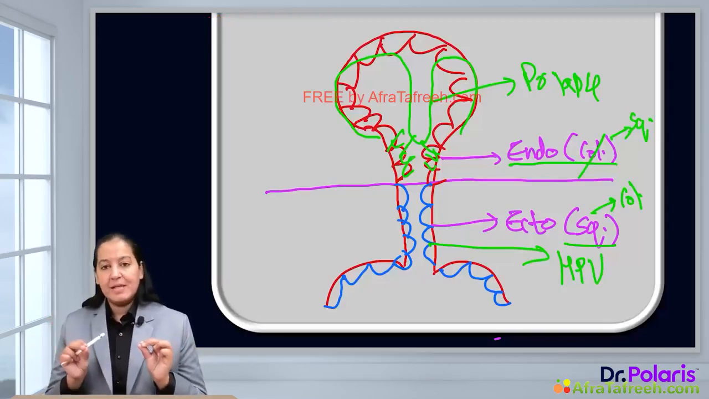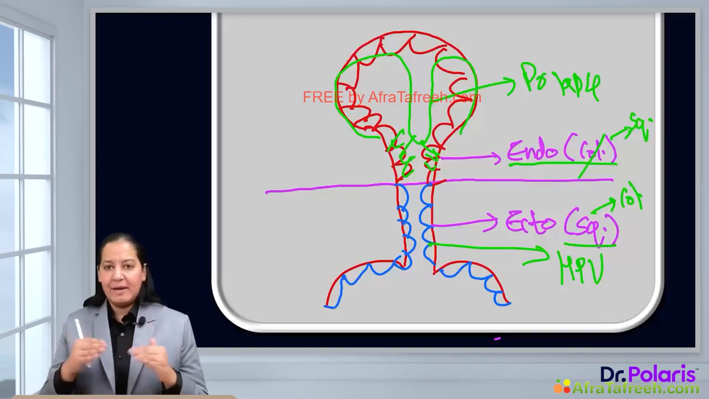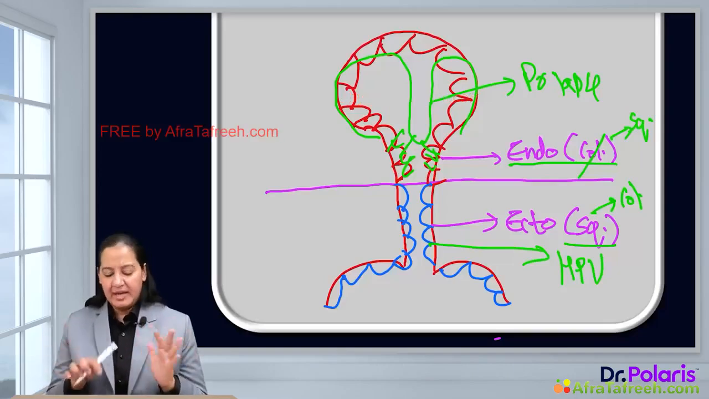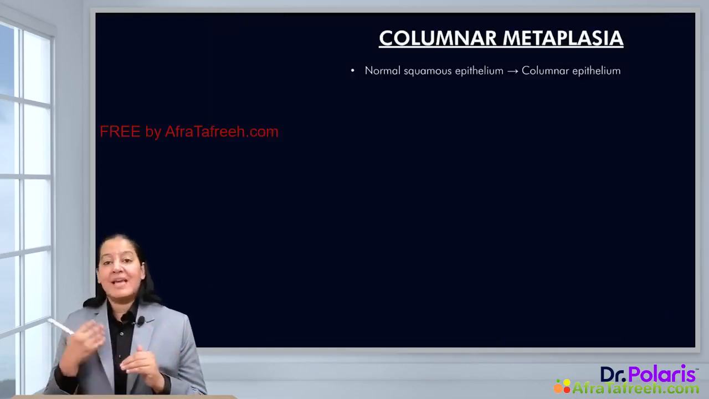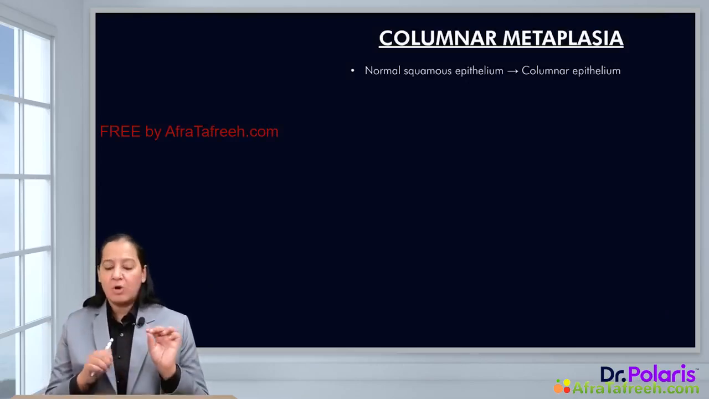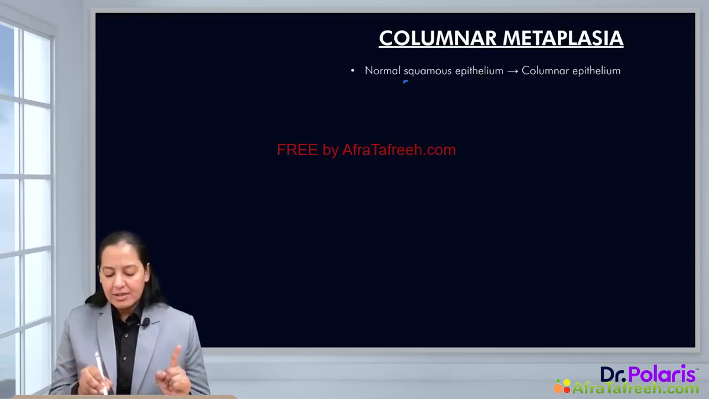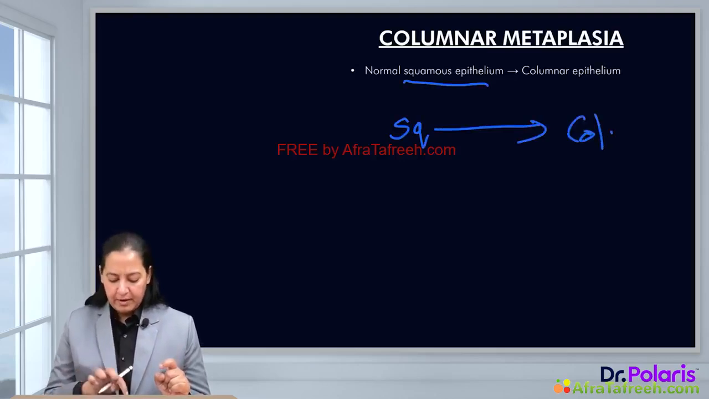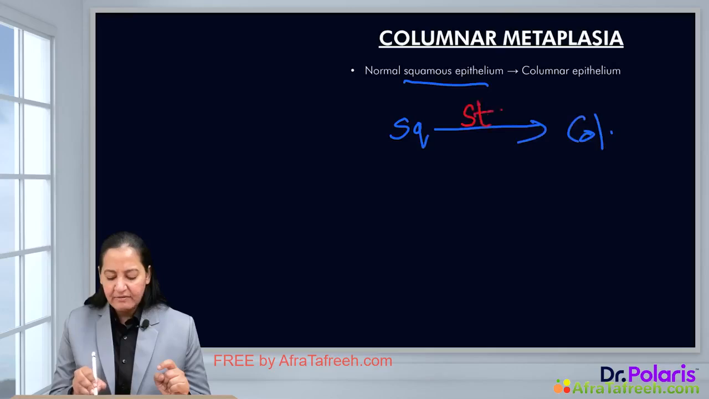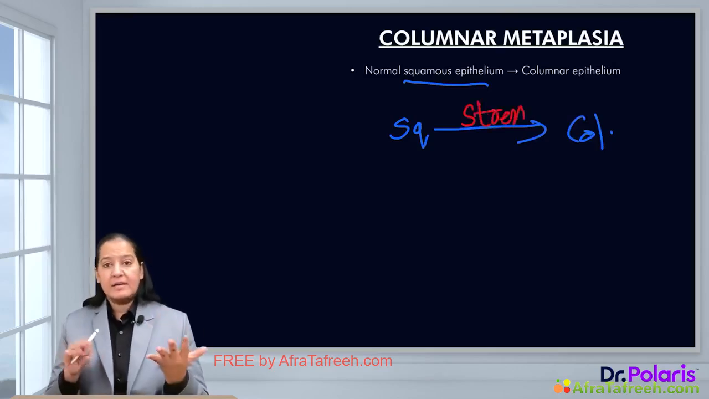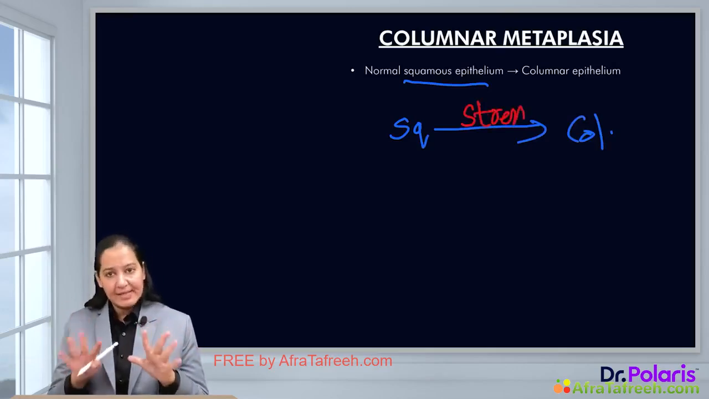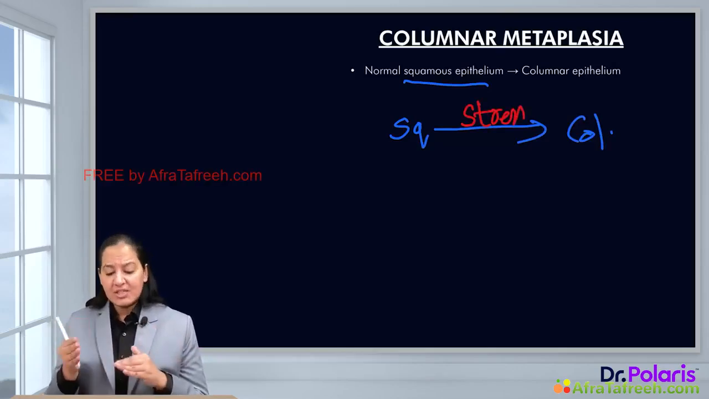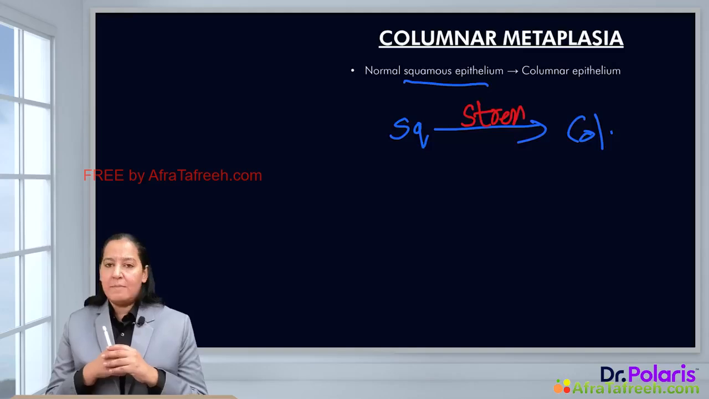Now this diagram explains the mechanism of both types of metaplasia in the cervix. So let me move to the second type of metaplasia, that is columnar metaplasia. What is the definition? Here normally the organs have squamous epithelia, and because of stress it gets converted to columnar. That is the definition, which is just the opposite of what we studied in squamous metaplasia. Here we have only two examples, not five.